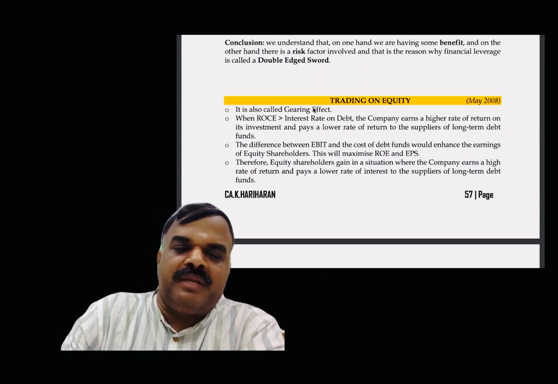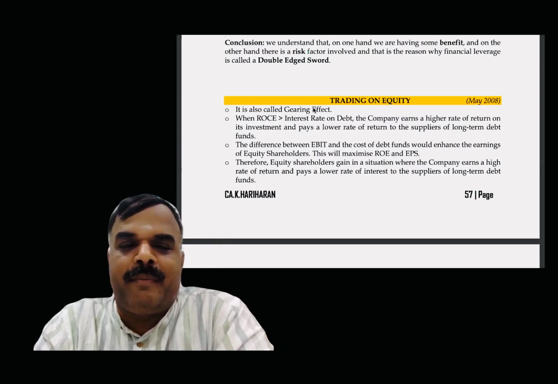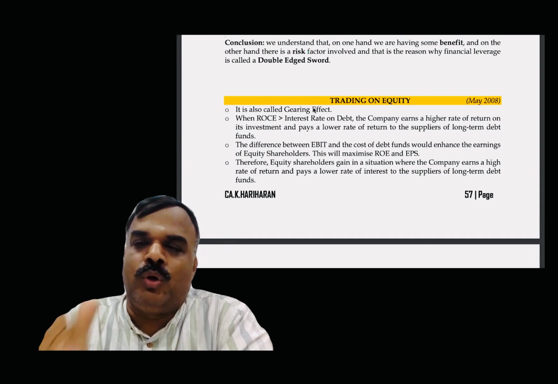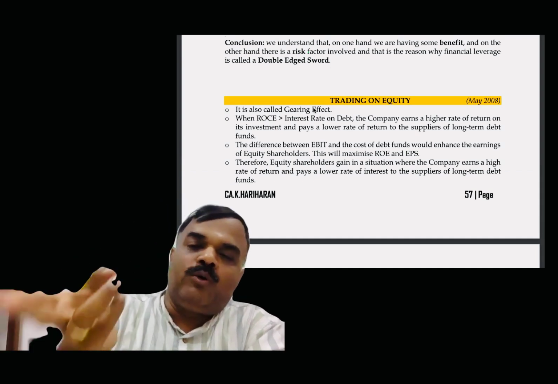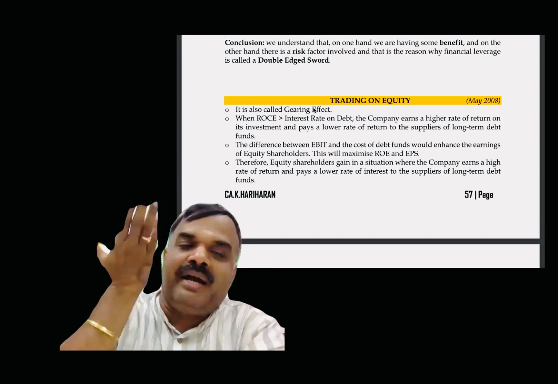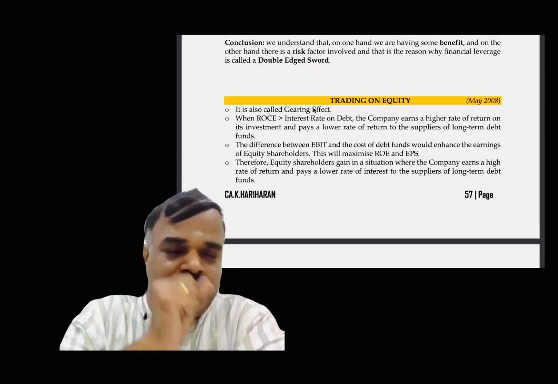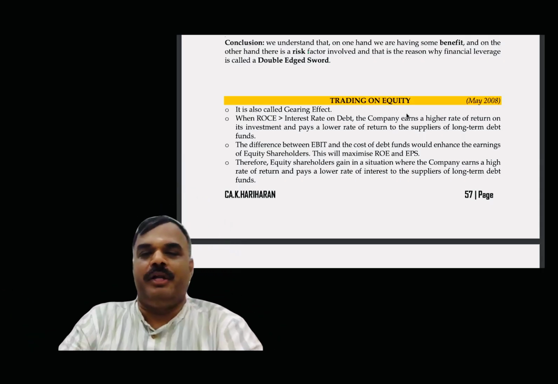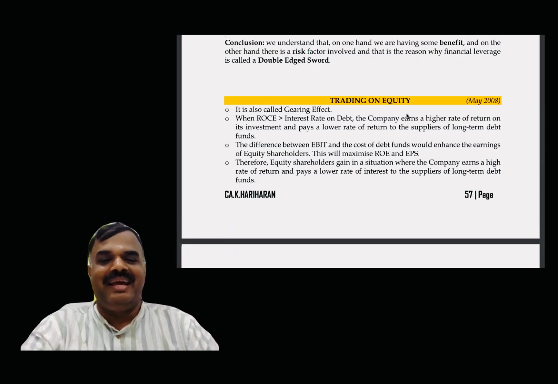Trading on equity concept, it arises in case of what? Return on capital employed should be greater than KD. Loan interest will be less out of the money. If I'm going to invest, the return should be high. So return on capital employed should be greater than KD means then the concept of trading on equity arises. It's also called gearing effect.